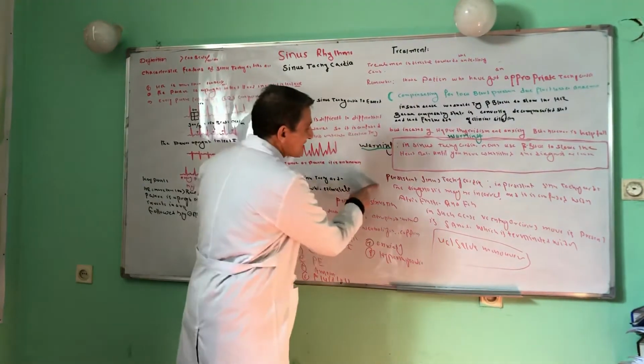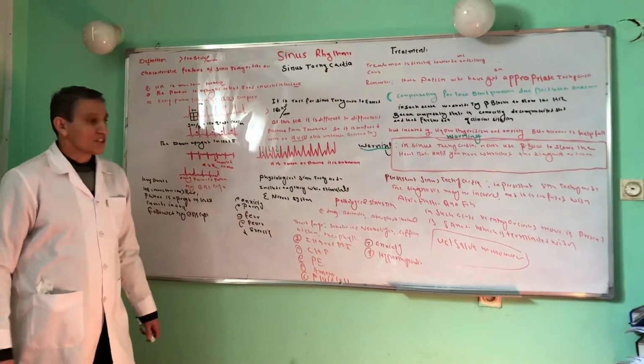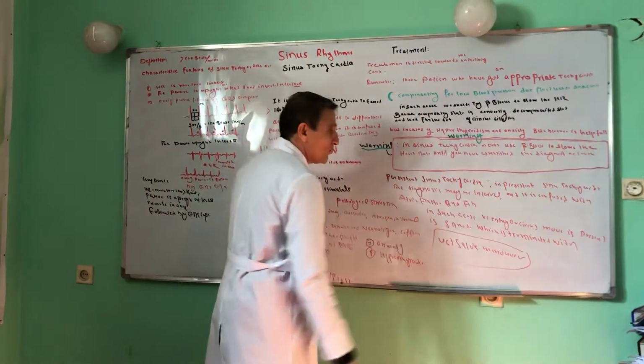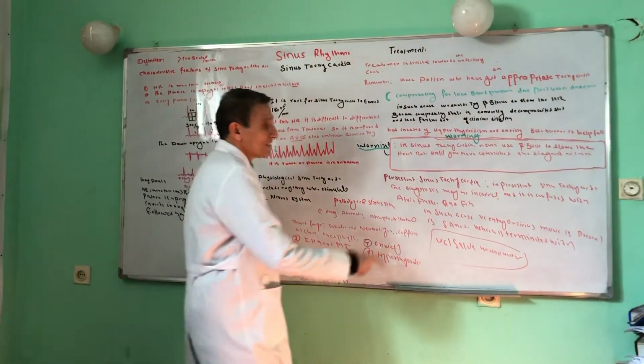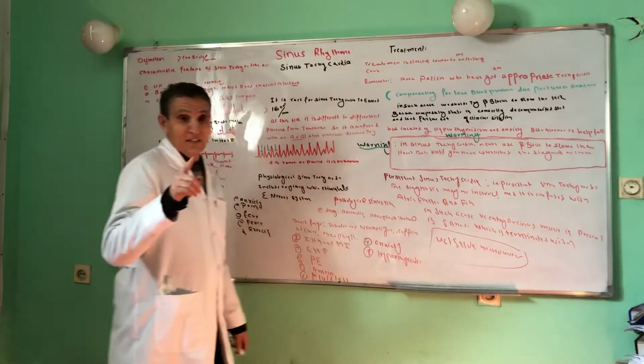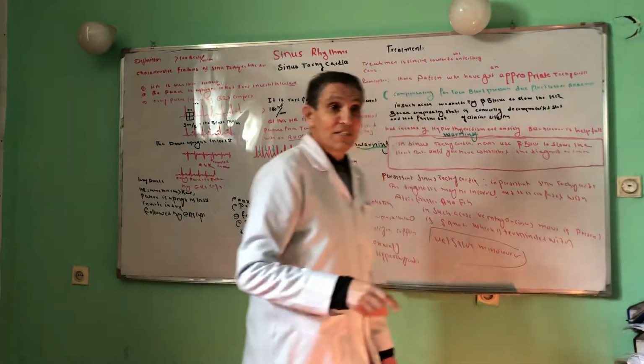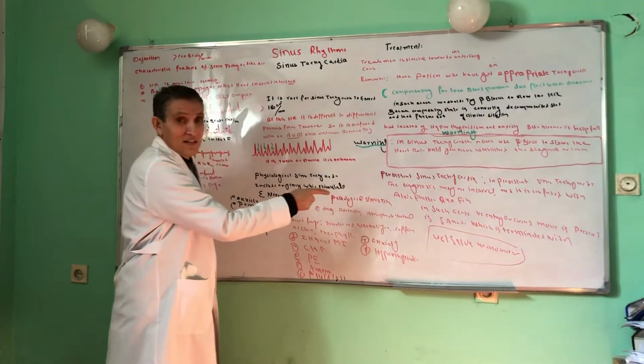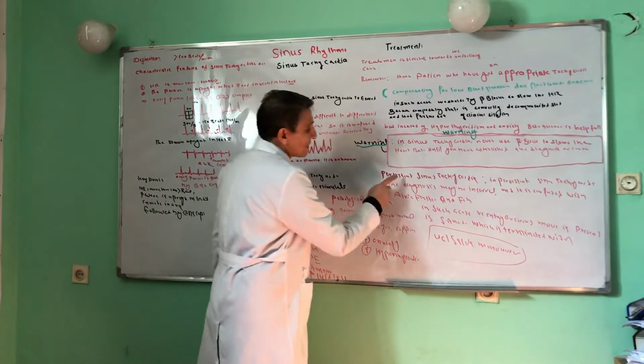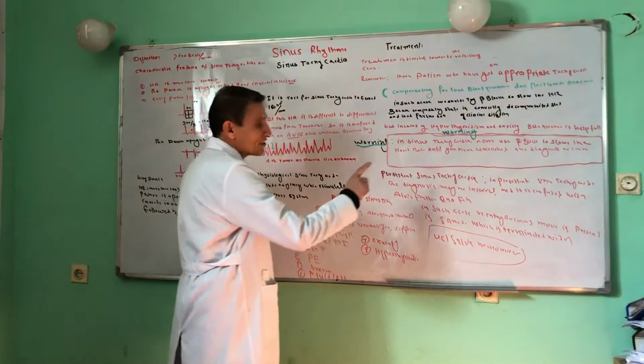There is another term also discussed under the topic of persistent tachycardia. What is persistent tachycardia? In persistent tachycardia, the diagnosis may be incorrect. When we try to treat the patient and fail, we use the treatment of persistent sinus tachycardia.